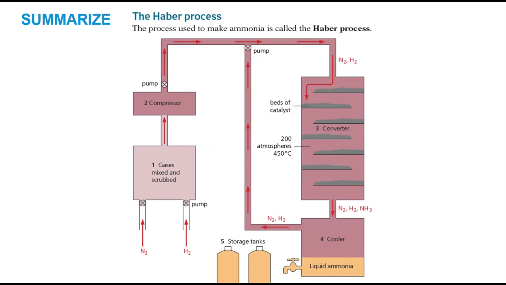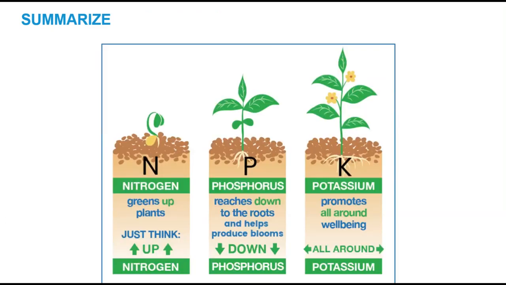Raw materials are nitrogen and hydrogen and reaction conditions are 450 degrees Celsius at 200 atmospheres using an iron catalyst. Ammonia is used to make synthetic fertilizers, also called NPK fertilizers. The fertilizers make soil more fertile and help to grow more crops.